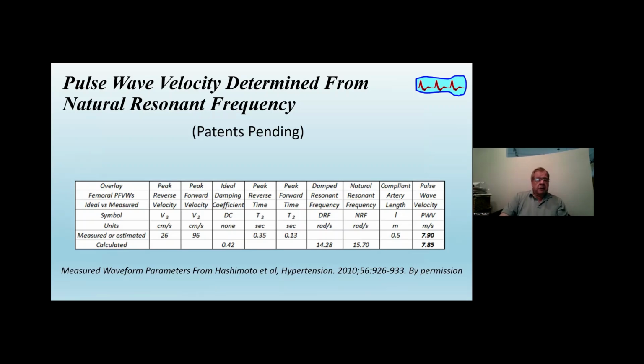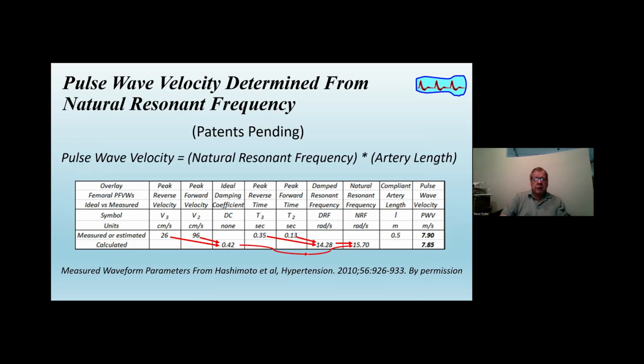Now, these are measurements taken from that previous graphic where Hashimoto has provided us with these numbers of measured systole and overshoot velocities and times. And from this measure, we can compute the damping coefficient for that wave. And from this measure, we can compute the damped resonance frequency. And from the damping coefficient and from the damped resonance frequency, we can calculate this new natural resonance frequency.